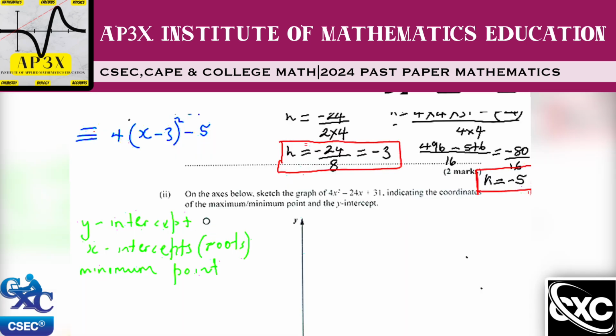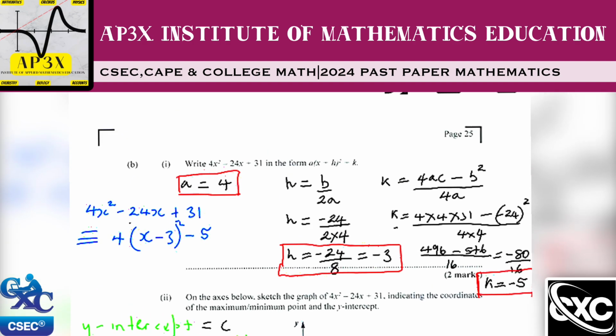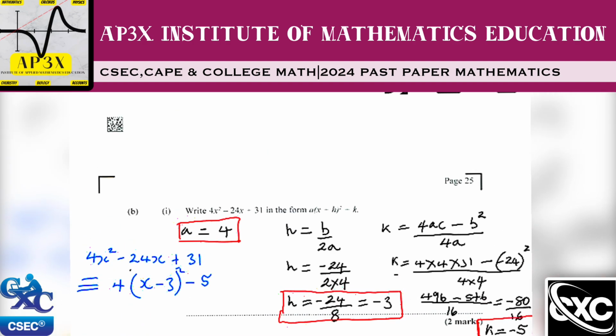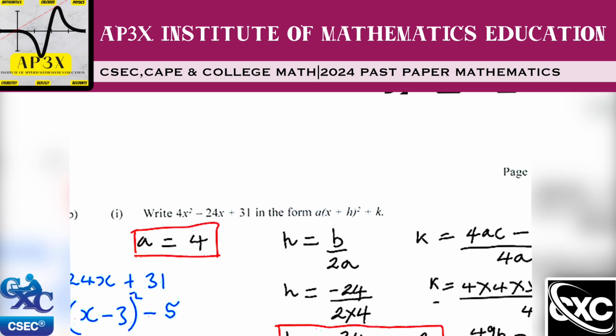Now my y-intercept here is what we most commonly refer to as the C value in the quadratic expression format. If you know anything about quadratic expressions, you'll know that the general form of a quadratic equation or expression is in fact ax squared plus or minus bx plus or minus c. So the constant at the end, that number that is all by itself, usually represents your y-intercept.